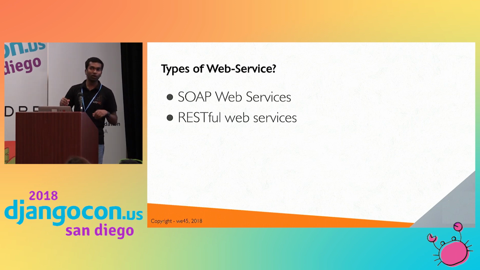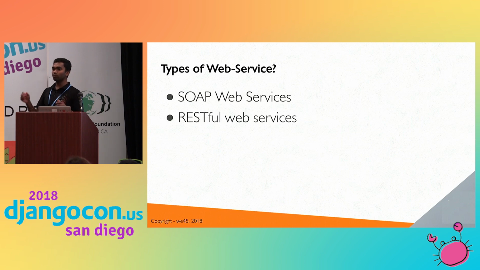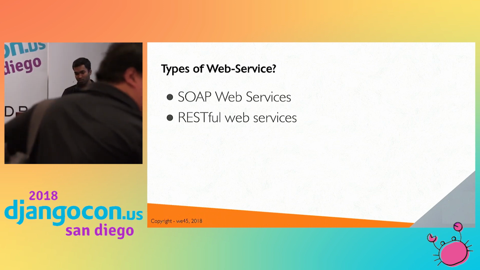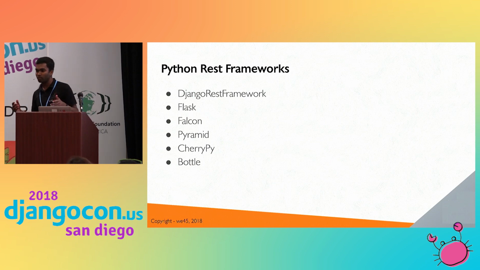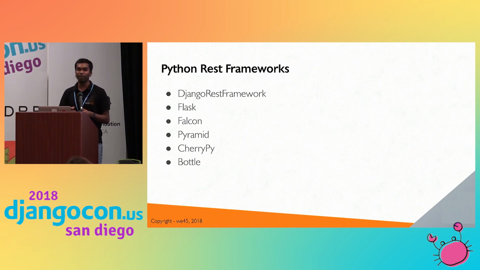One good thing about REST is that it supports multiple data formats, both XML and JSON. Next, what RESTful frameworks are available in Python? You all know Django REST framework, right? Also Flask, Falcon, Pyramid, CherryPy, Bottle, and many more. But the most popular are Django REST framework and Flask.